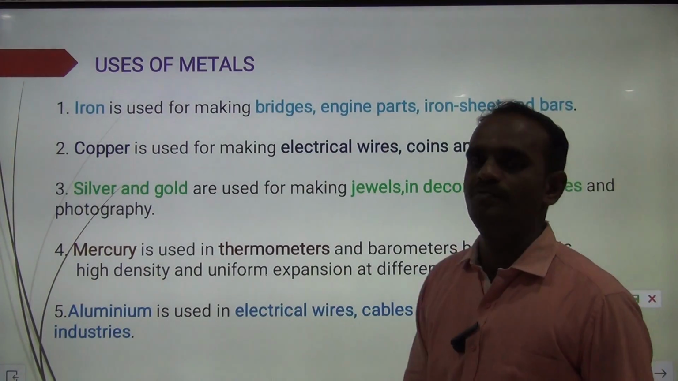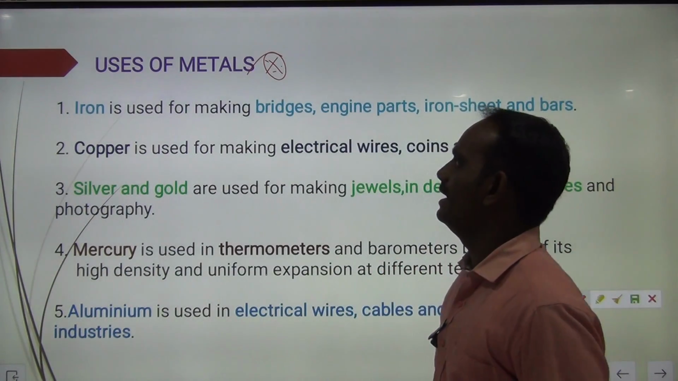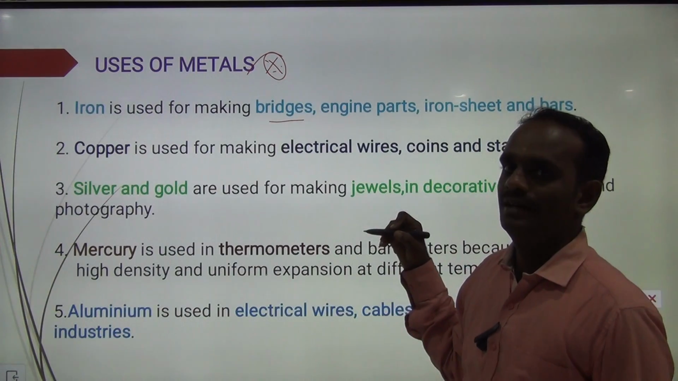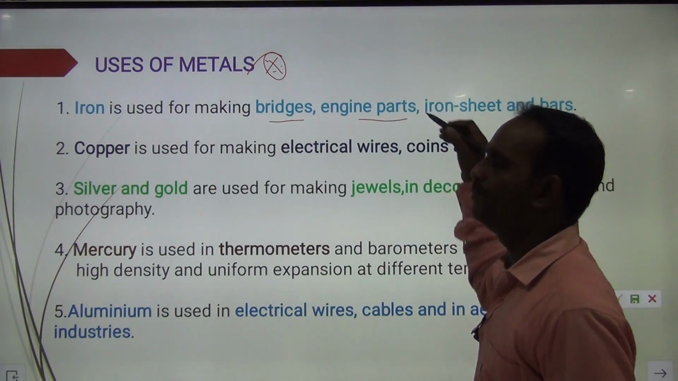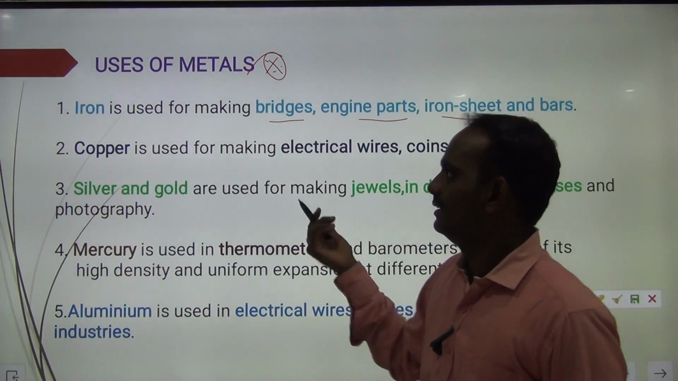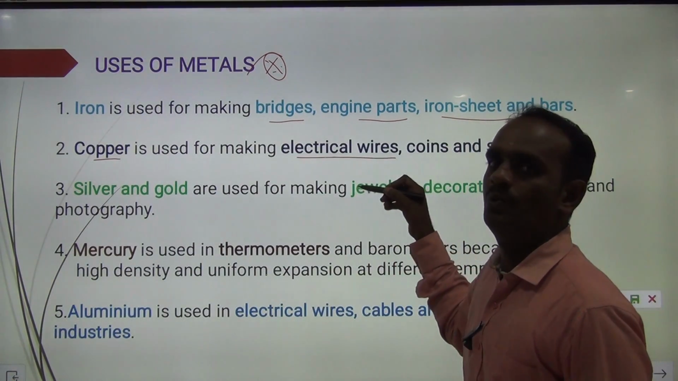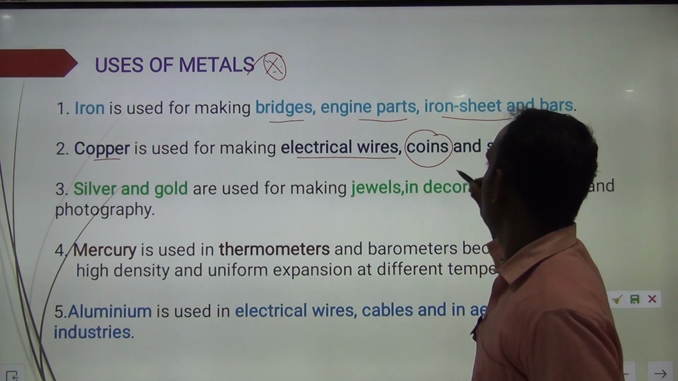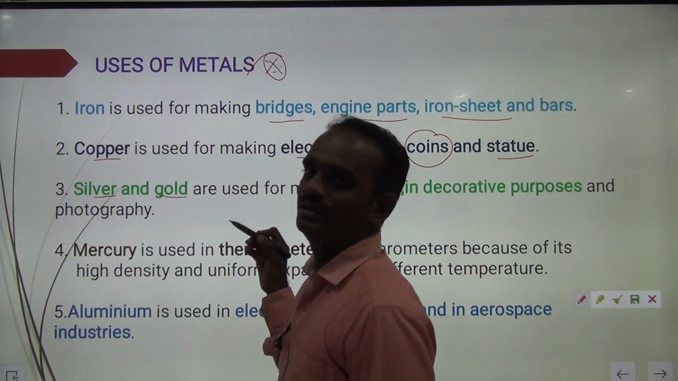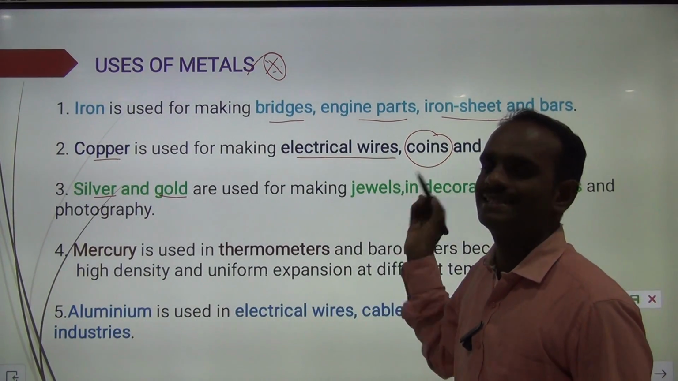And then uses of metals. Important question. Iron is used for making bridges, railway tracks, engine parts, iron sheets and bars. Copper is used for making electrical wires, copper coins and statues. Silver and gold are used to make jewels, ornaments, etc.